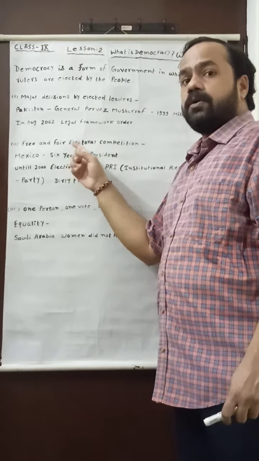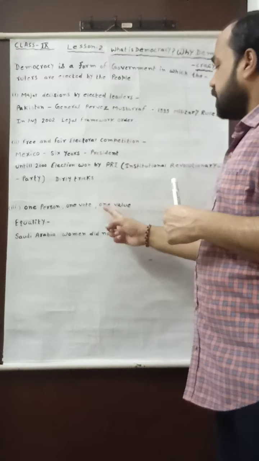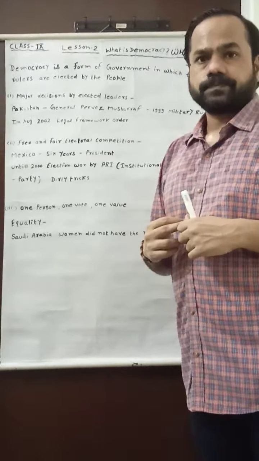Now the third statement related to democracy: one person, one vote and one value. My dear student, you know very well that in democracy, equality is the base of democracy, in which we find equal treatment to all. Each and every person who is able to cast his or her vote in the election is equal, and the value of each and every vote is equal. Then we find, yes, really it is a democratic form of government.